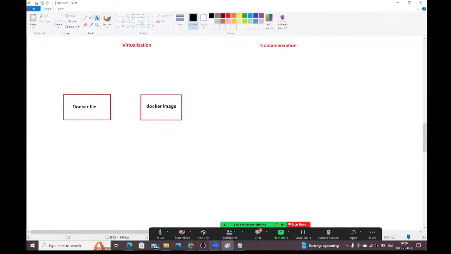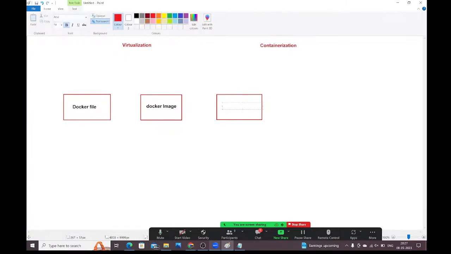Once the Docker image is created, we need to run the container from the Docker image. See, the Docker file is available. From the Docker file, we build the Docker image, and from the Docker image, we run the Docker container. This is the Docker container.